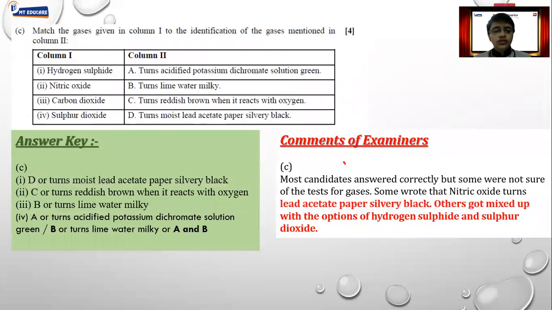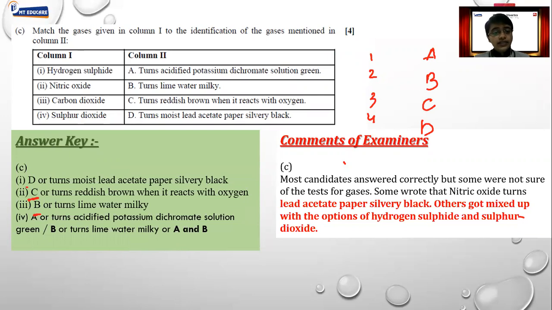Again, for match the column, you can write in a proper tabular form, but the normal mistake people make is that they write all the options correctly, like 1, 2, 3, 4, but here instead of writing the proper option number, they write ABCD, and the answer is correct but the option is wrong. If you do it that way, you will not get marks. So always write in this form the correct option number as well as the correct answer.